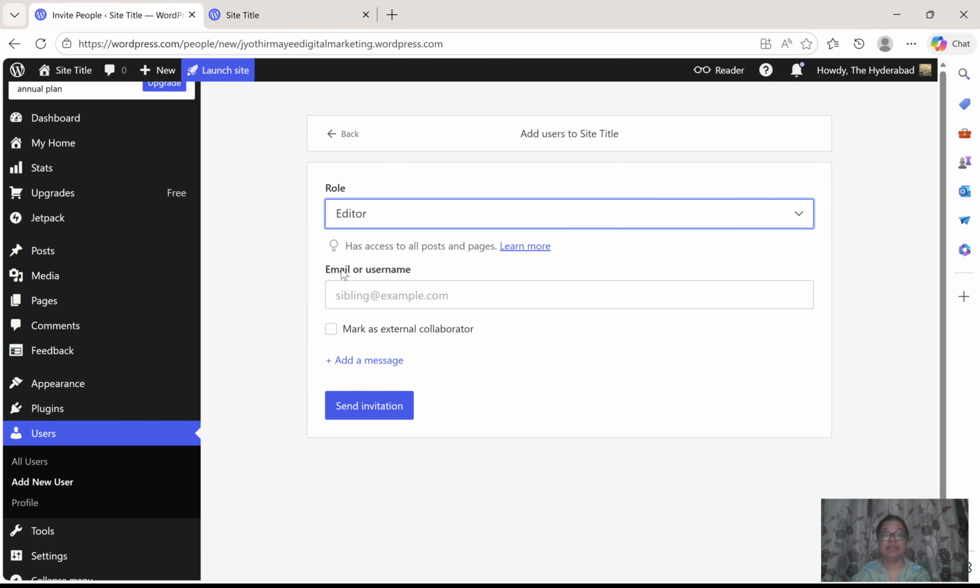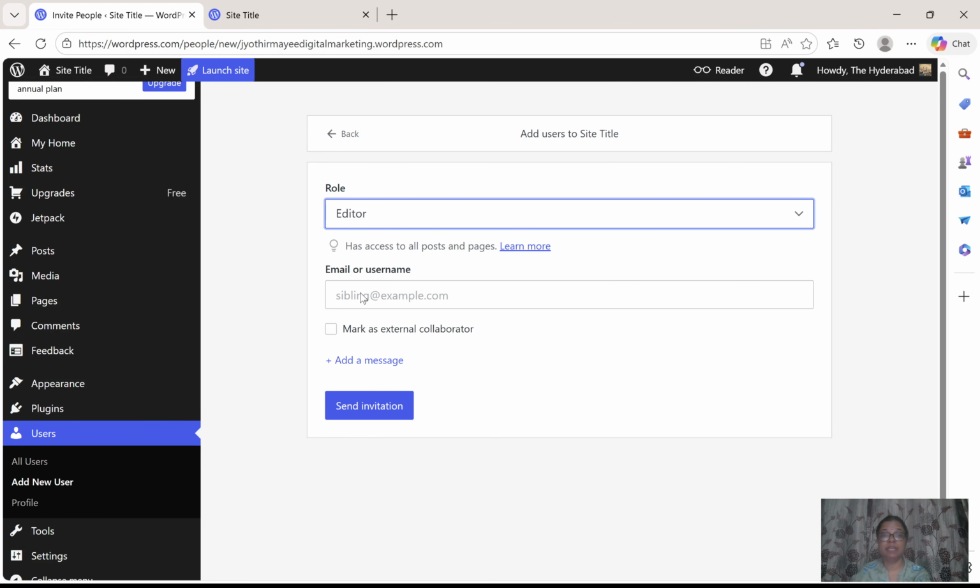And the editor role means they can edit, they can download plugins, or they can add some features, or change and add pages. Some few options will be available for them, but not the entire main changes, he or she can't do. Like deleting the website, the person wouldn't have that access. It is a limited access.